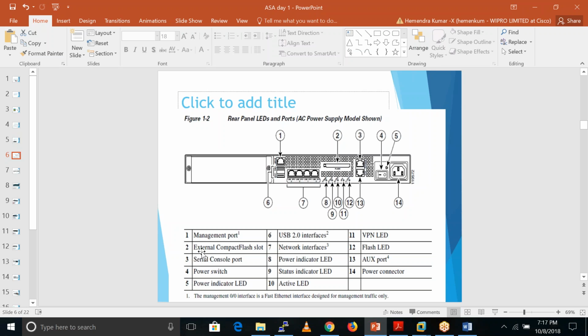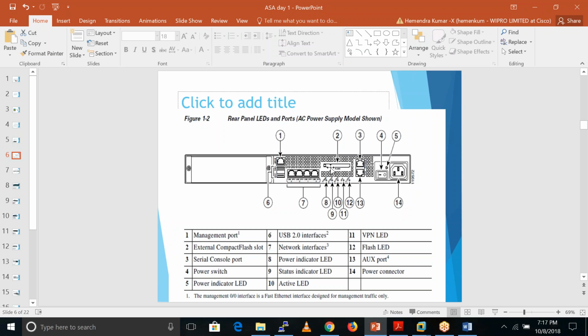After that we have an external compact flash slot. Sometimes we need extra flash memory, so we want to provide it. In that case, we have one slot there where we just put in an external flash drive.